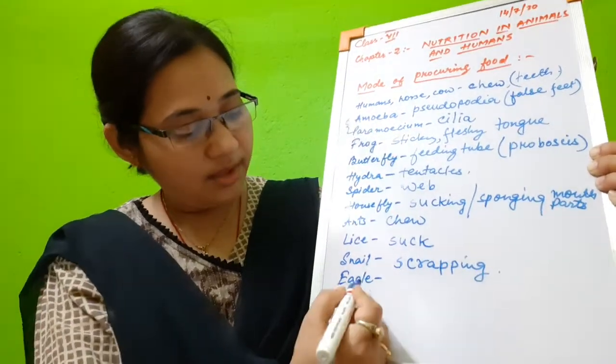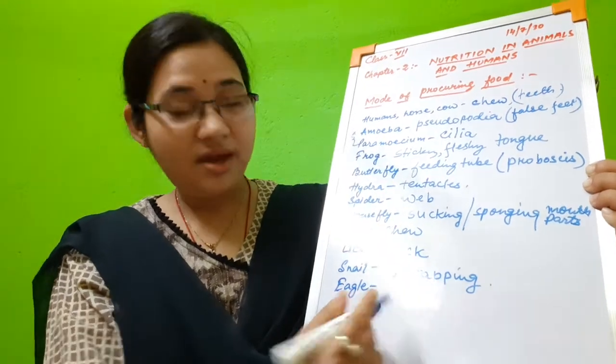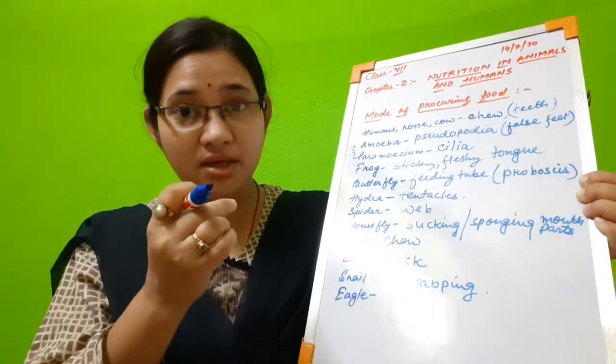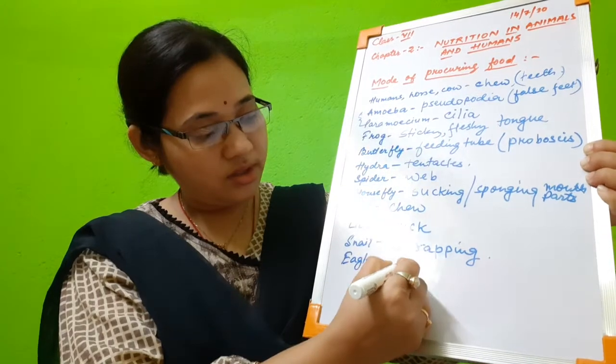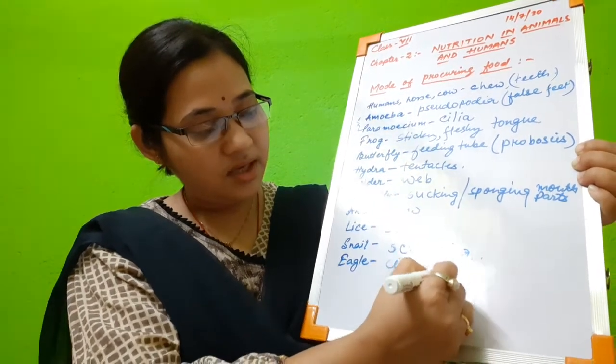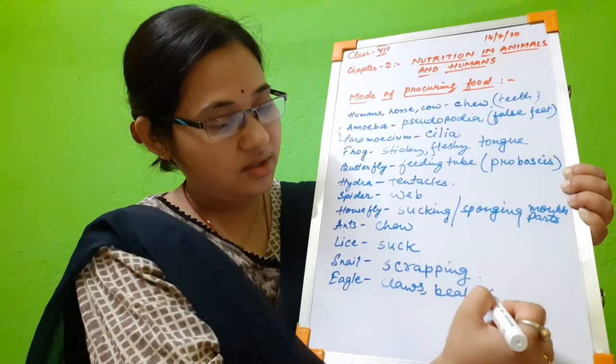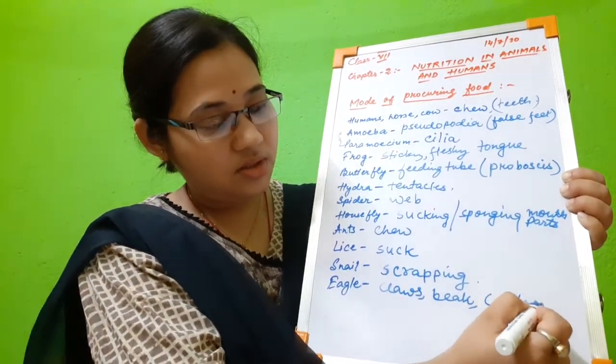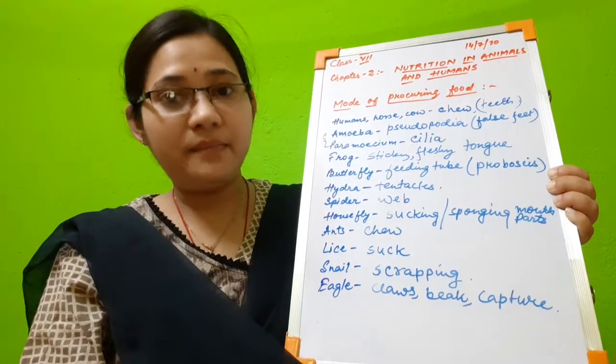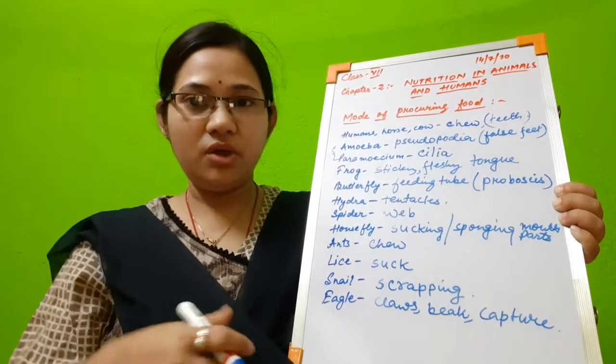Then comes eagle. Eagle, you know, has sharp claws and sharp beak. By the help of their claws and beak, they capture their food. So that is called capture. They can capture their prey and then swallow it because they don't have teeth.